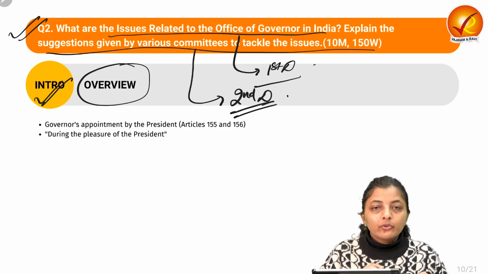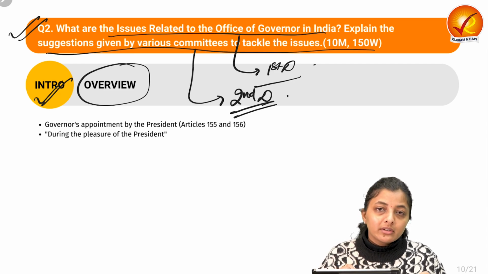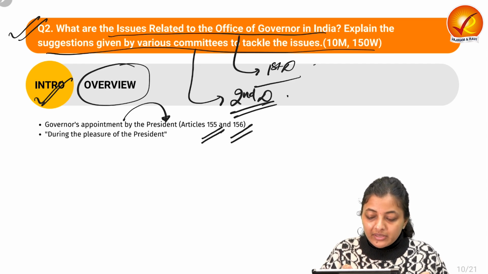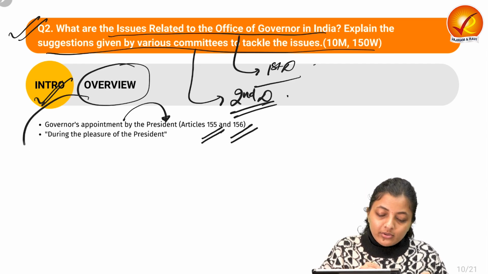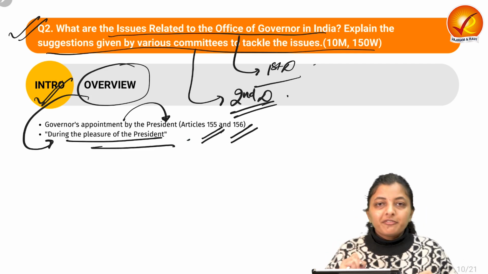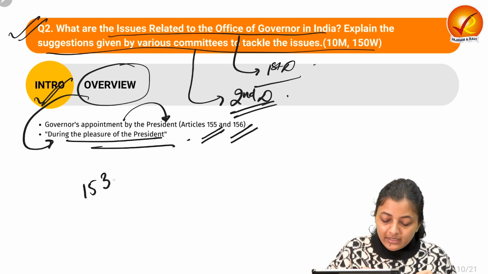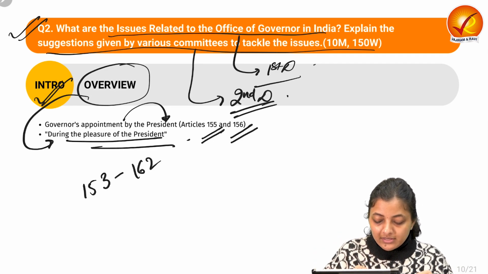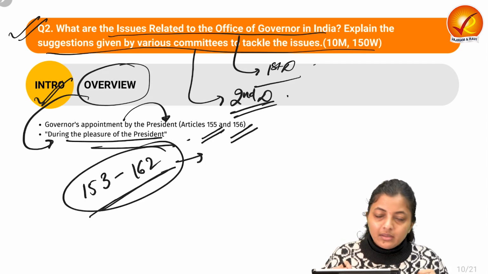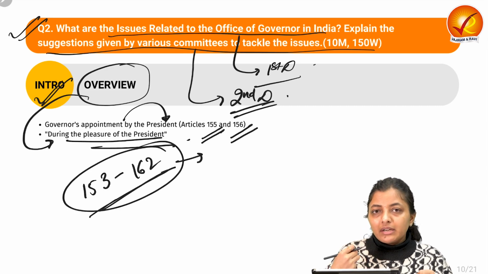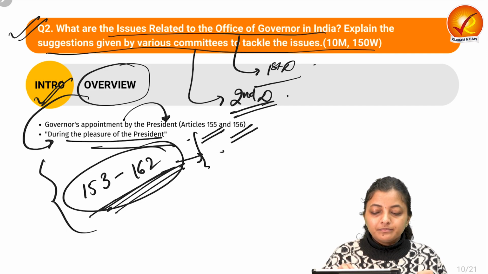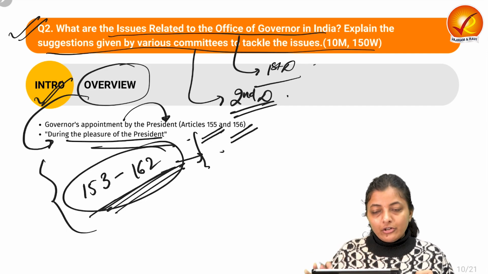You can write some overview with respect to the appointment of the governor, that is via the president, which is mentioned in Articles 155 and 156. You can also write that the governor is appointed by the president during the pleasure of the president. And also there are Articles 153 to 162 which tell about the governor: that there shall be a governor, appointment, eligibility criteria, tenure, etc. There are these provisions mentioned in the constitution. So in the introduction you can write all these things.